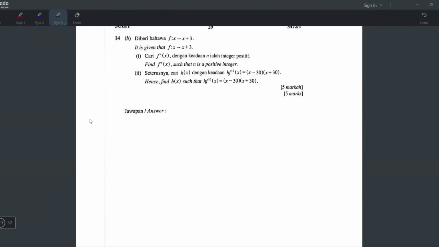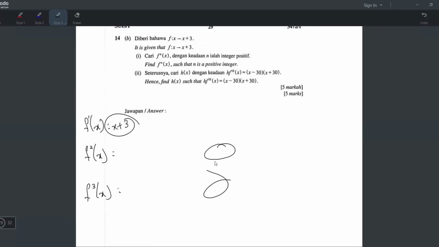So what you will do now, you already know f power 1 of x is x plus 3. So you're going to find f power 2 of x and try to find f power 3 of x also. Then look at the answers and try to look for the pattern, and see what kind of pattern the answers follow. From there, you can write down your answer for f power n of x.